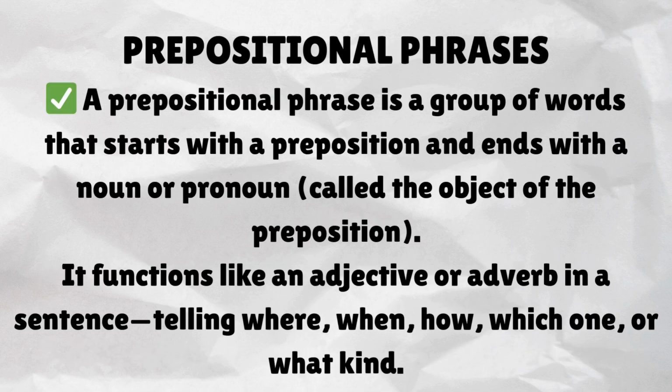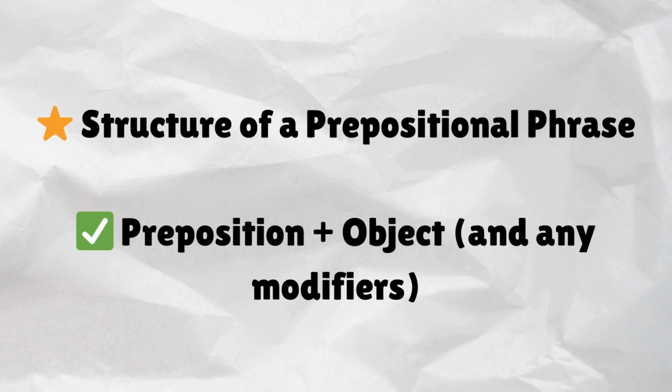Prepositional phrases. A prepositional phrase is a group of words that starts with a preposition and ends with a noun or pronoun, called the object of the preposition. It functions like an adjective or adverb in a sentence, telling where, when, how, which one, or what kind.